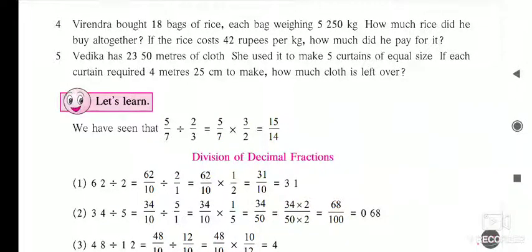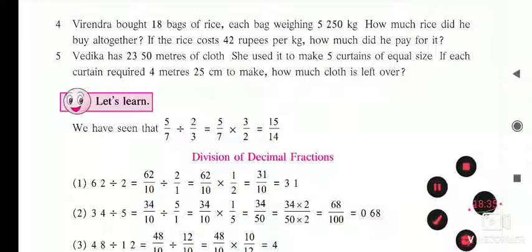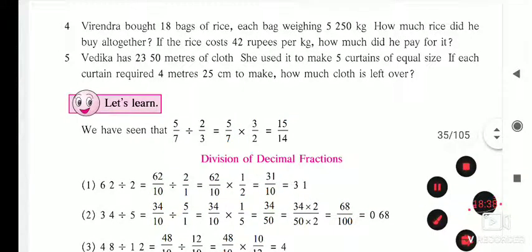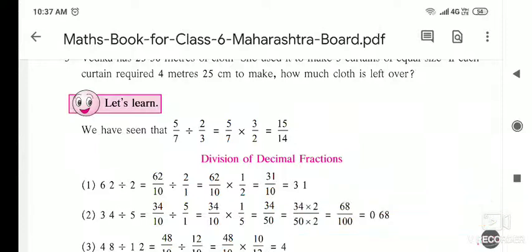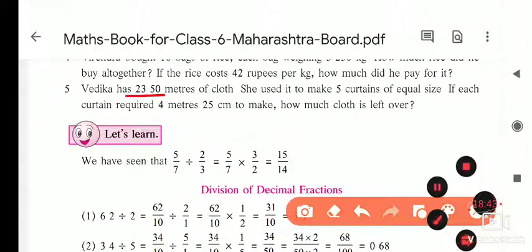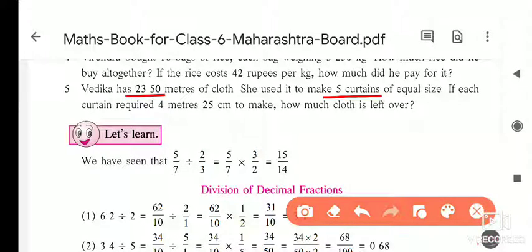So here is the question. Vedika has how much cloth with her? She had 23.50 meters of cloth, okay, and from this cloth she stitched 5 curtains of equal size. Each curtain requires 4 meter and 25 centimeter of cloth for making one curtain. So first of all we have to find out the cloth required for 5 curtains. So how to find out? That is 4.25 into 5, okay. We will see its calculation, and afterwards we have to subtract it from the total cloth.